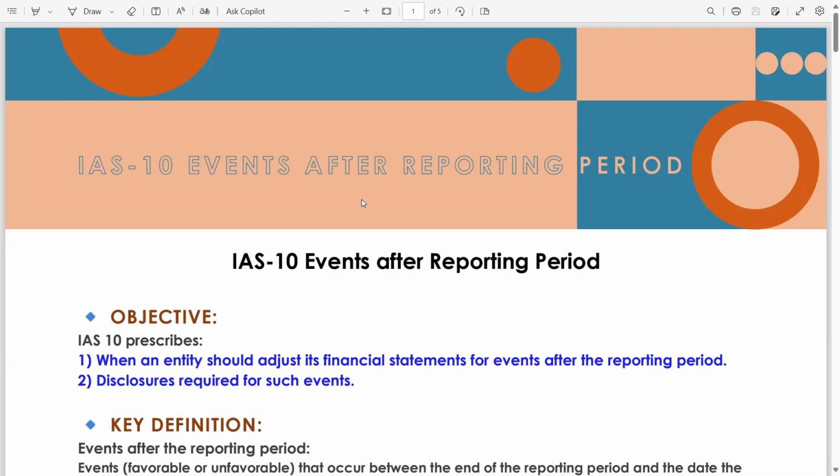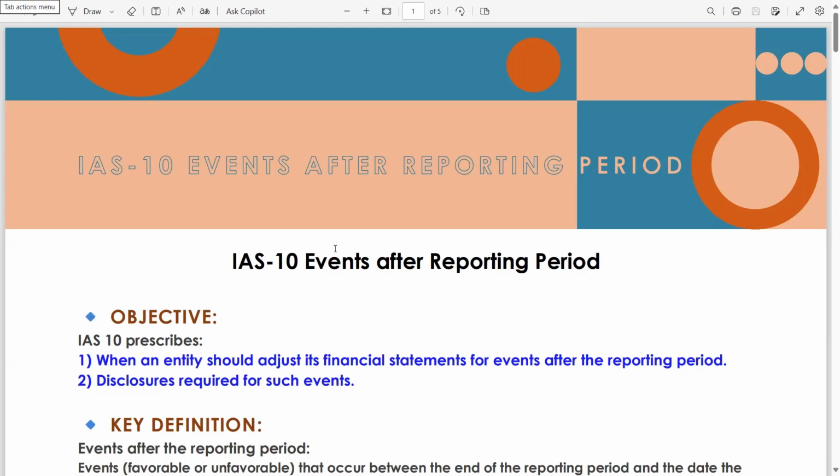What if there is a natural disaster? This is a non-adjusting event, as no condition exists at the balance sheet date. So what is the implication in this case? We will have to ensure whether the loss is significant, is material or not. If the loss is significant or material, then we will only disclose. If the loss is insignificant or immaterial, then no effect, means no disclosure, nothing.